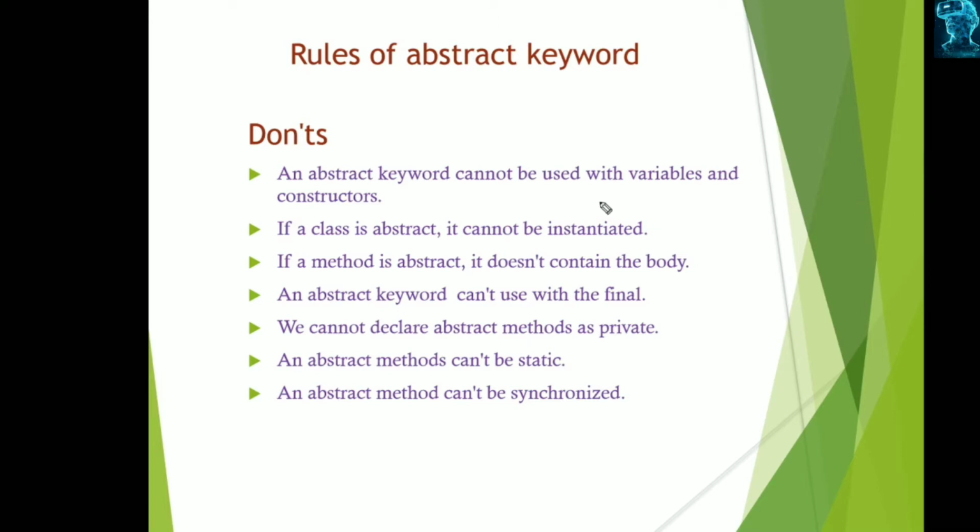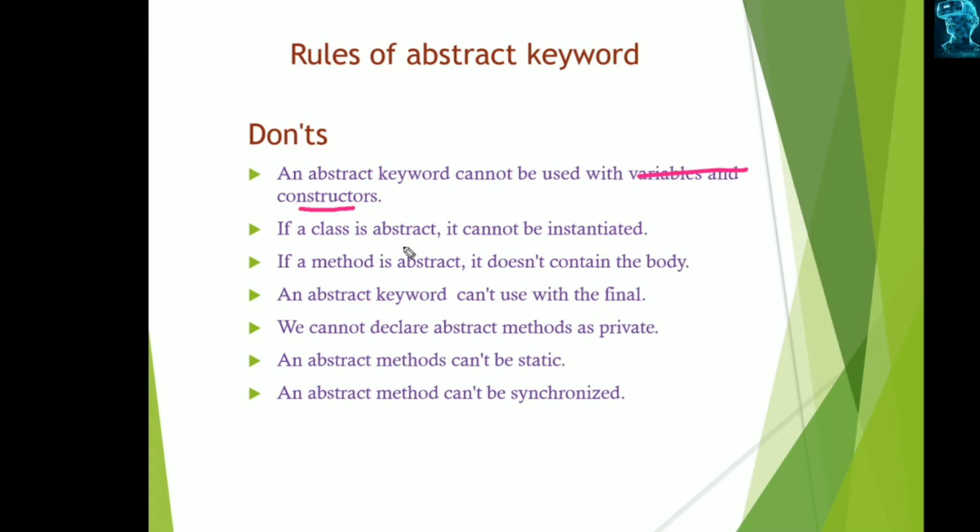The keyword cannot be used with variables and constructors. The class can have variables, methods, blocks, and constructors, but abstract can be applied only to the method and class. It cannot be used with variables and constructors.